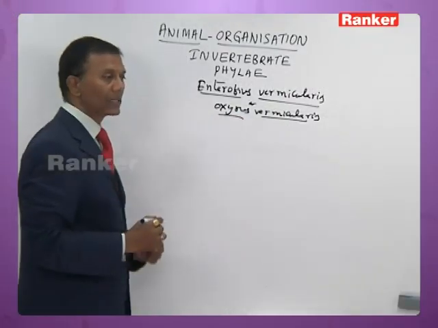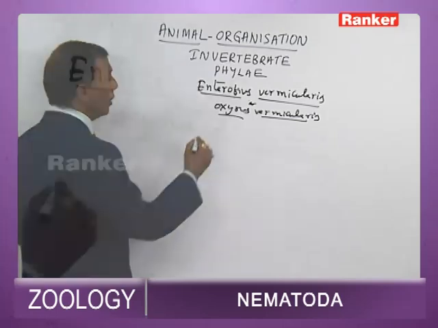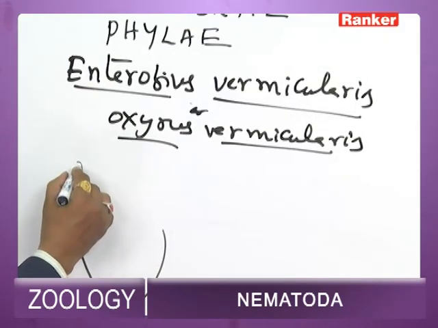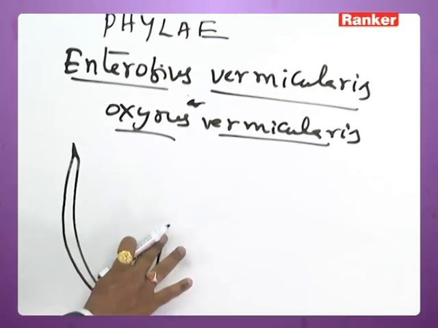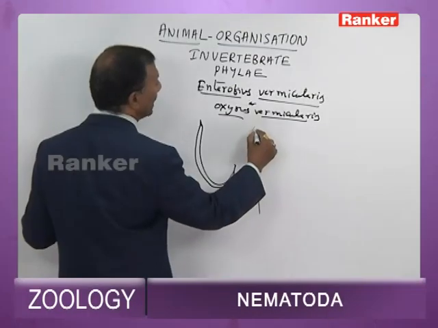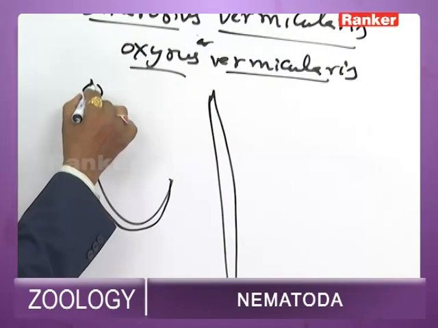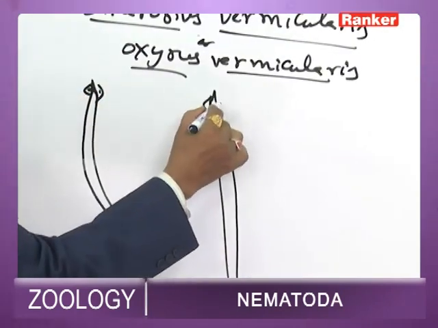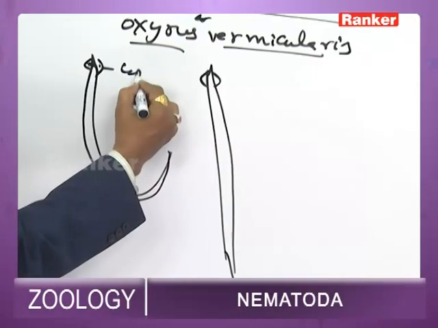Now, males, as you find in other nematodes, are short and slender with a curved tail, and females are long and stout with a tapered tail. Both male and female at the anterior end are provided with certain lateral expansions which are called cephalic alae.